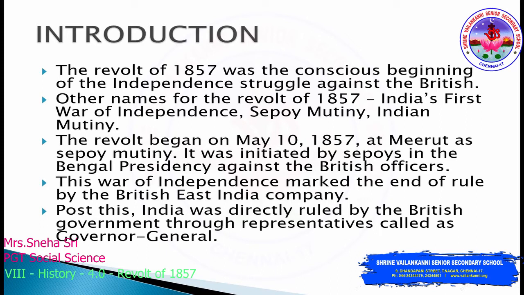The revolt began on May 10th, 1857 at Meerut as a Sepoy Mutiny. It was initiated by sepoys in the Bengal Presidency against the British officers. This war of independence marked the end of rule by the British East India Company. After this, India was directly ruled by the British government through representatives called Governor General. So after the revolt of 1857, India was no more under the control of the British East India Company, but the British government.